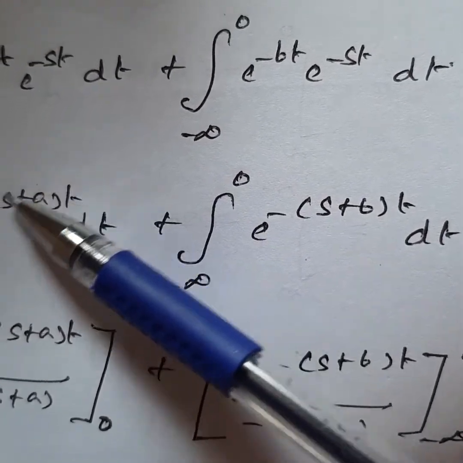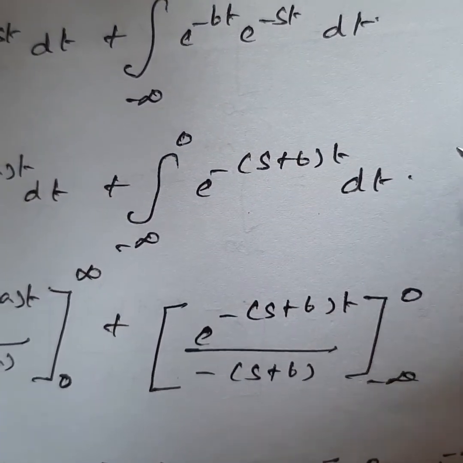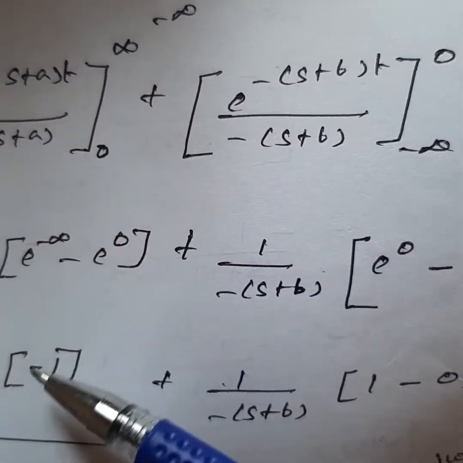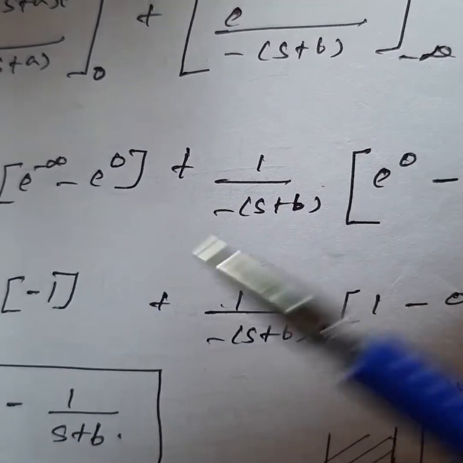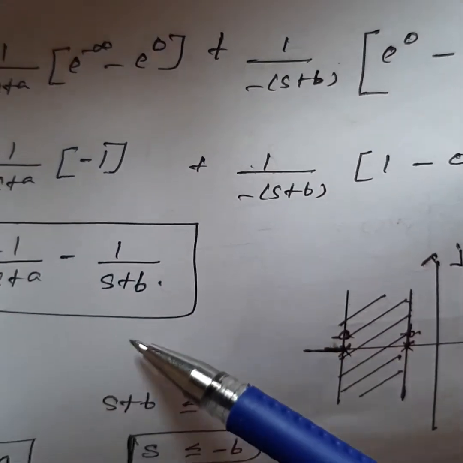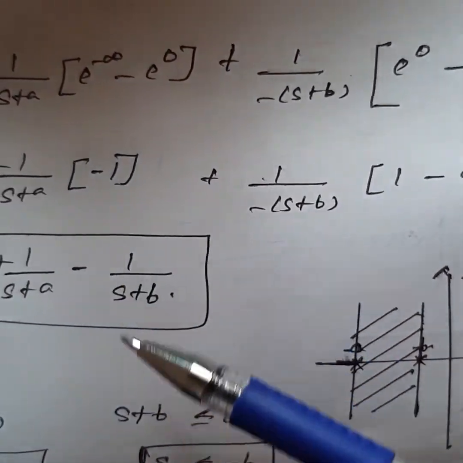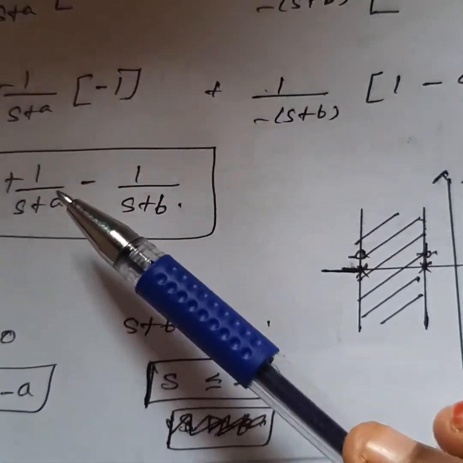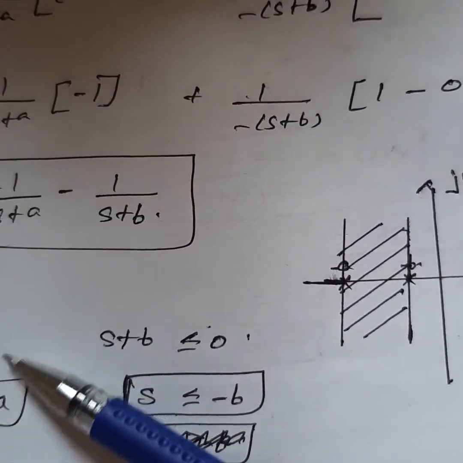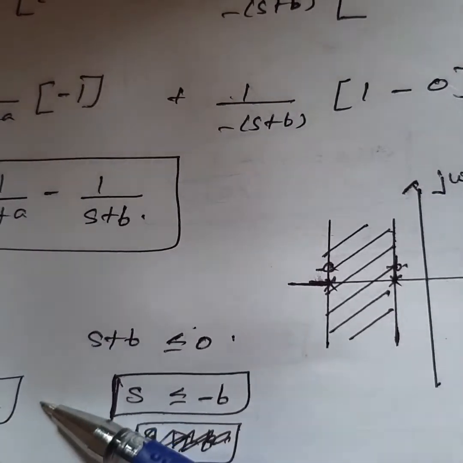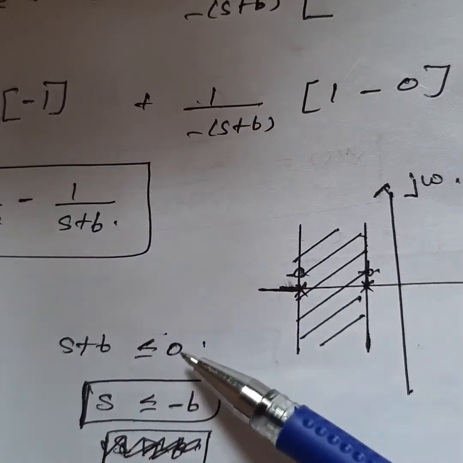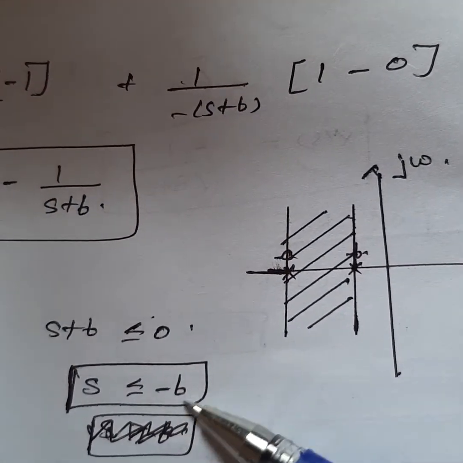Now we have e power minus (s plus a)t and e power minus (s plus b)t, and we integrate using the same procedure as the previous one. The value is minus 1 by s plus a into minus 1, and minus 1 by s plus b into 1. After writing this, the value is 1 by s plus a minus 1 by s plus b. For the first term, it is a positive value, so equate the pole value to 0, and it is greater than or equal to 0, so s is greater than or equal to minus a. For the second term, equate the pole value to 0, and because it is a minus value, it is less than or equal to 0, so s is less than or equal to minus b.